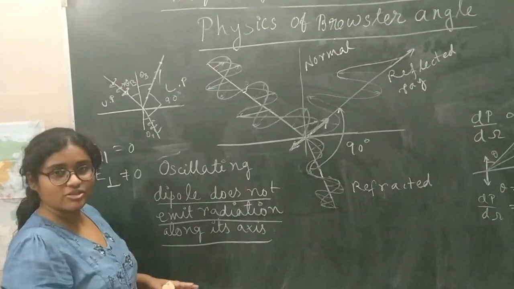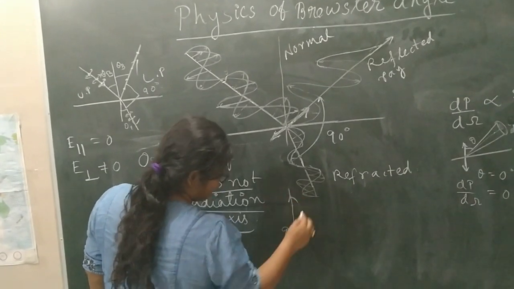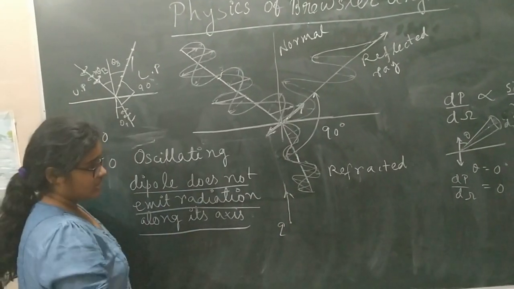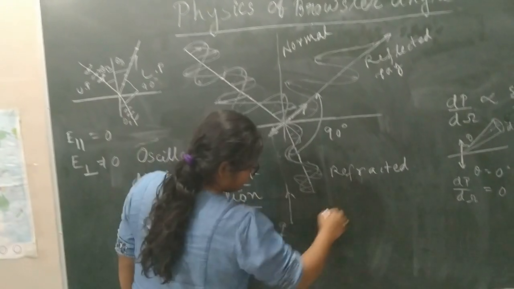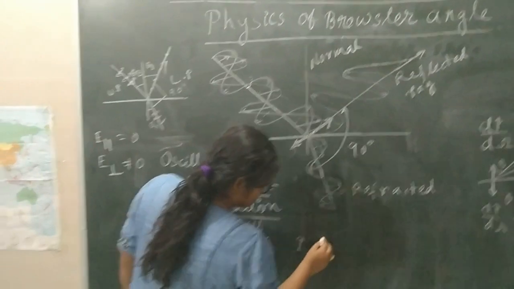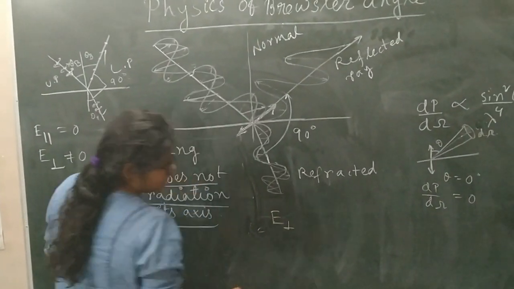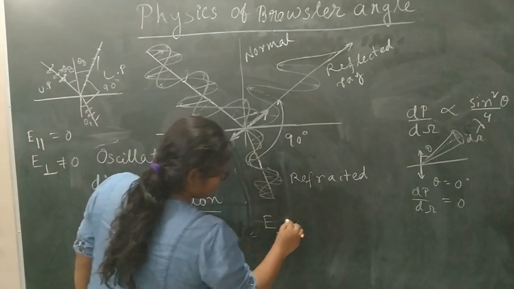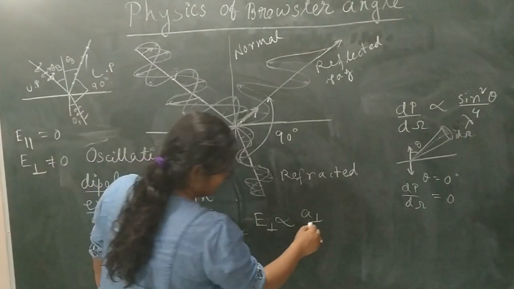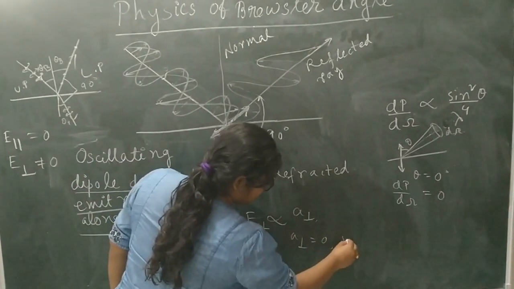Similarly for charges, whenever any charge is accelerating this way, you don't find any radiation along its direction of motion; rather, you will always find it in the perpendicular direction, because the electromagnetic radiation E perpendicular component is proportional to the perpendicular component of acceleration, that is, A sin theta, and that will be 0 when sin theta is 0.